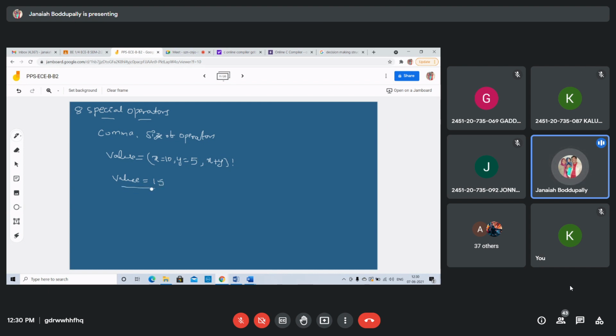All these operations are separated by commas, since the comma operator has the lowest precedence of all operators.